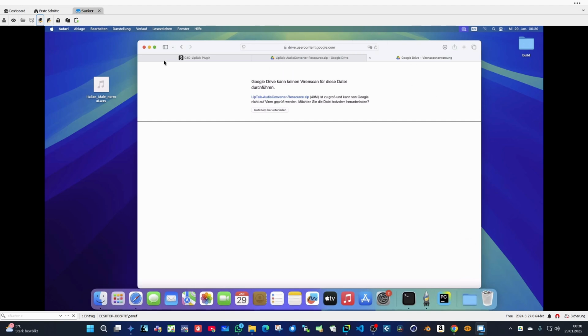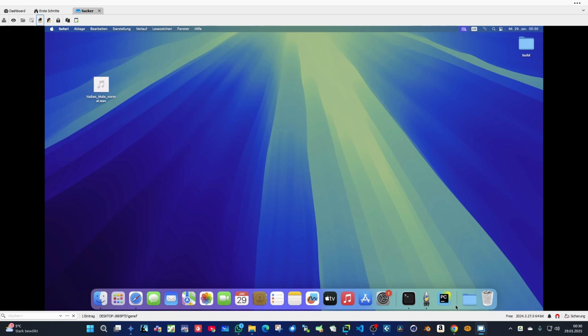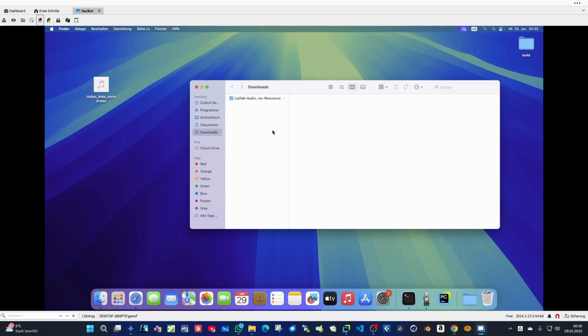So hopefully you did that. I'm not a Macintosh user, so it's a little bit difficult for me. As you can see in the downloads, we have this LipTalk resource files here, and there's also our model inside. But first of all, we have to install Python on our system.